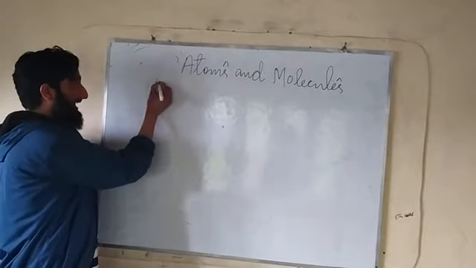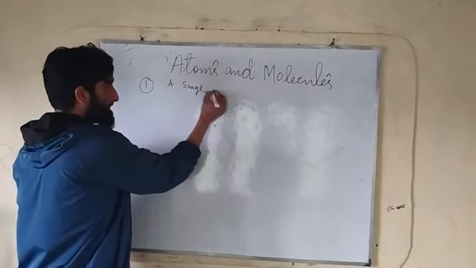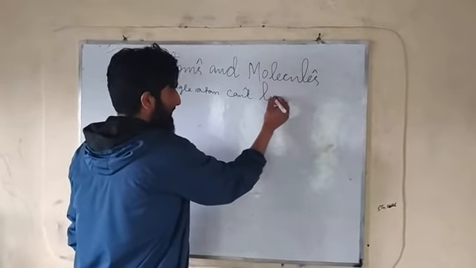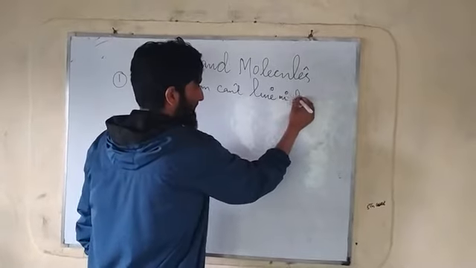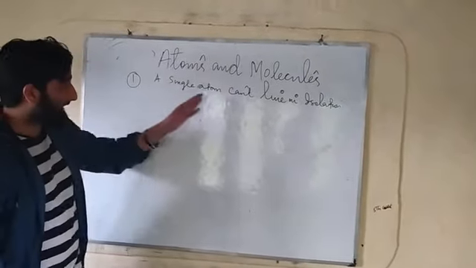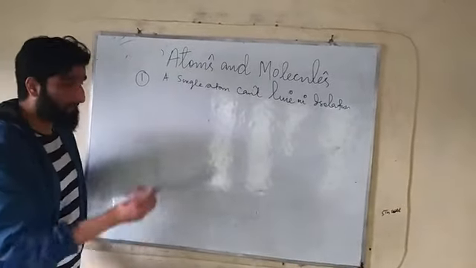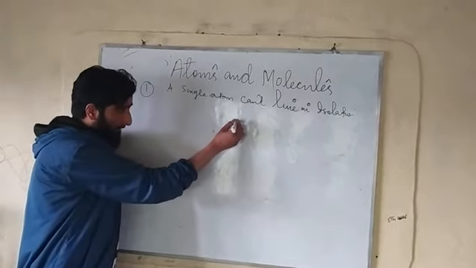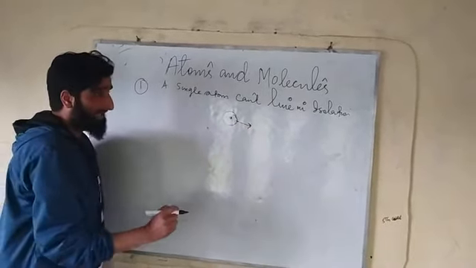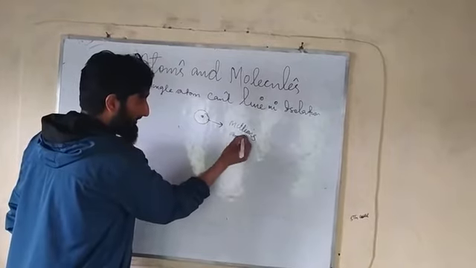One more thing I would like to add as far as the atom is concerned. A single atom can't live in isolation. What does this statement mean? A single atom can't live in isolation means a single atom does not have independent existence. For example, if I put this drop of ink on this whiteboard, it has been experimentally proved that this drop of ink contains millions and trillions of atoms.